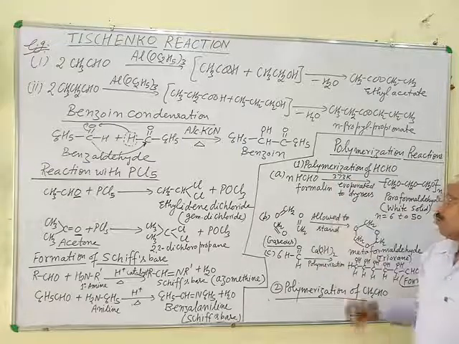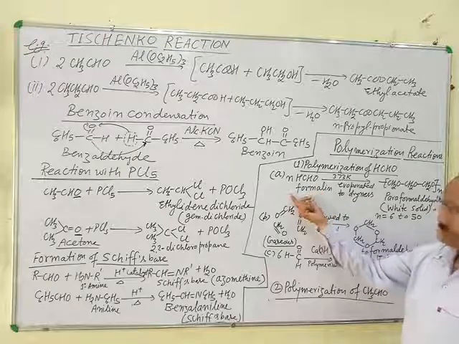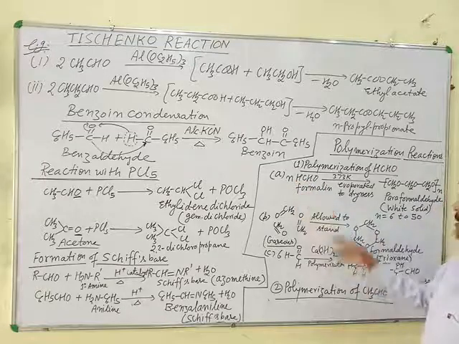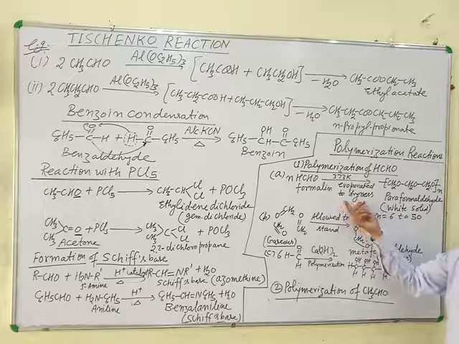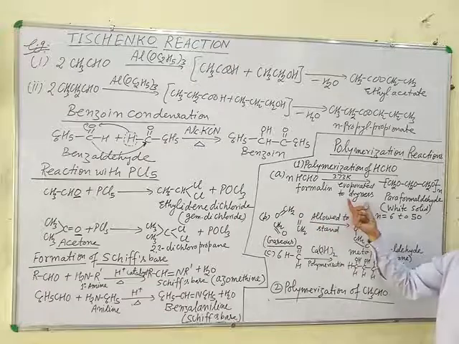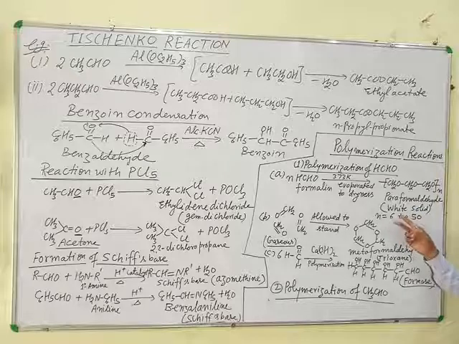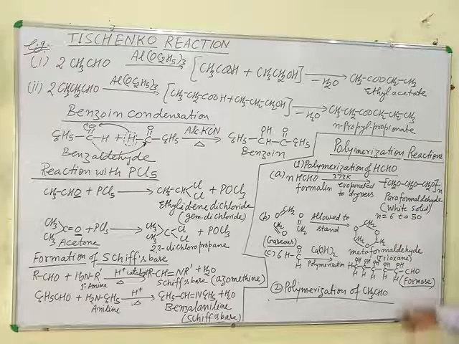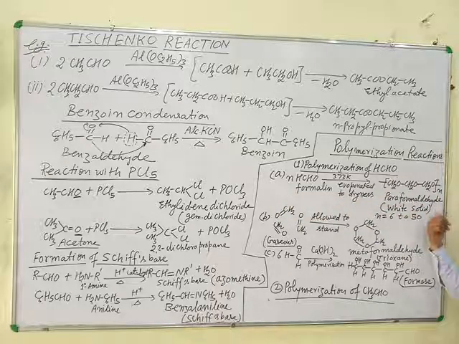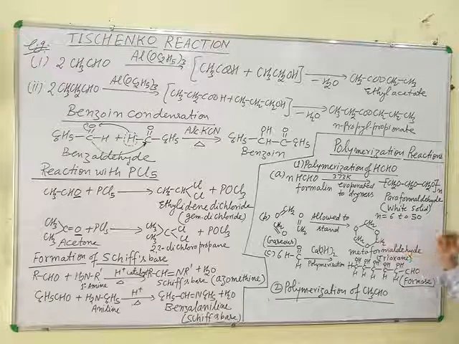First, a 40% aqueous solution of formaldehyde, which is called formalin, is evaporated to dryness on a water bath. If formalin is evaporated to dryness on a water bath, then paraformaldehyde, a white solid, is formed. Means formaldehyde is polymerized into paraformaldehyde, which is a white solid, where the value of n varies from 6 to 50.